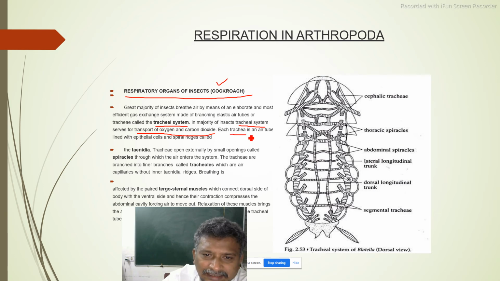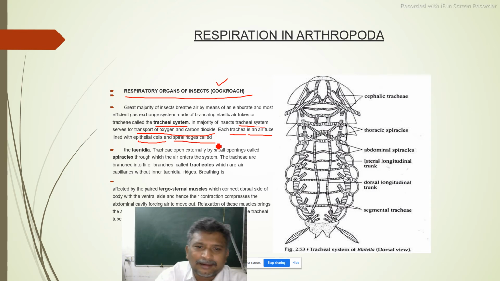Each trachea is an air tube lined with epithelial cells and spiral rings, now called ctenidia. Very important. The spirally thickened regions are there in the name of ctenidia. The trachea open externally by small openings called spiracles, through which the air enters the system.